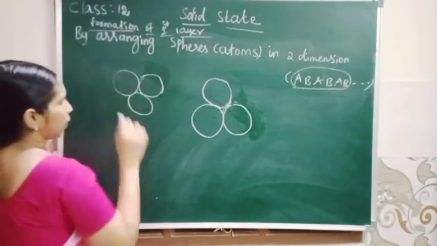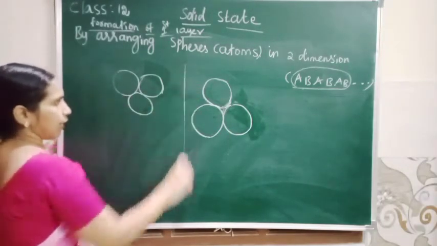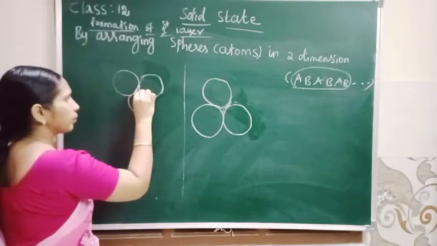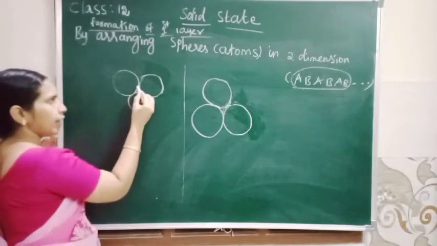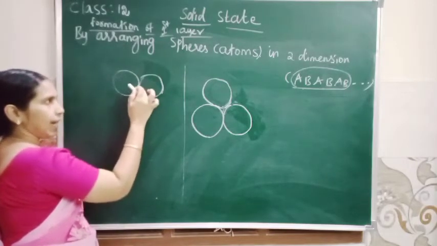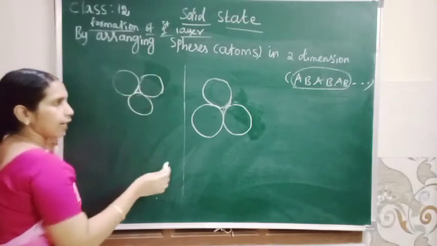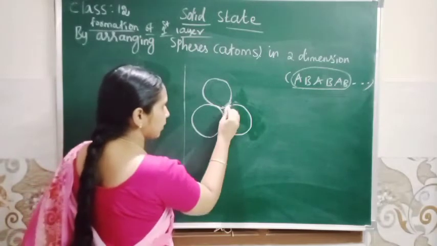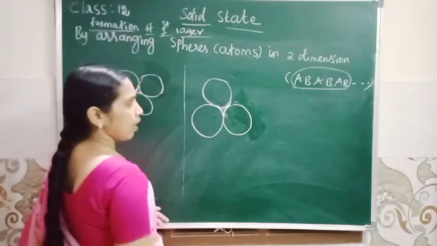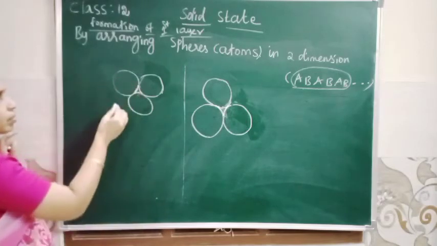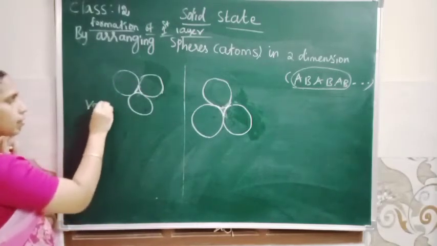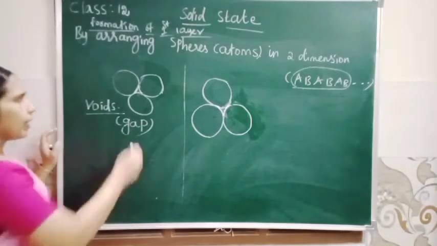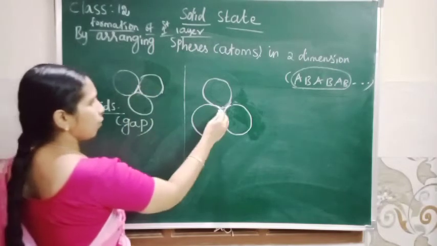So in AB type, spheres are arranged. You see this gap. Here this point, the triangle apex, is upwards. Here in this portion, the apex is downwards. Can you understand? So this is called a void. Voids meaning gap. So here one void, here one void.